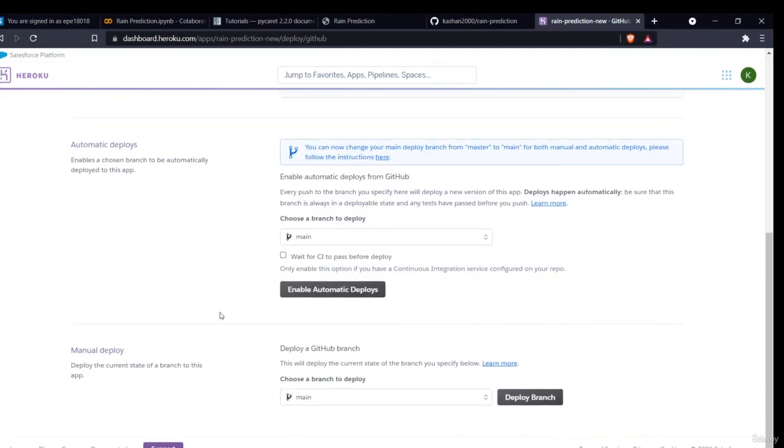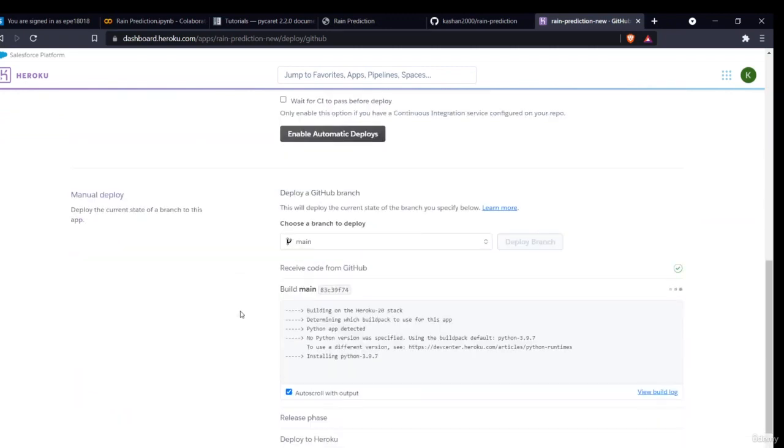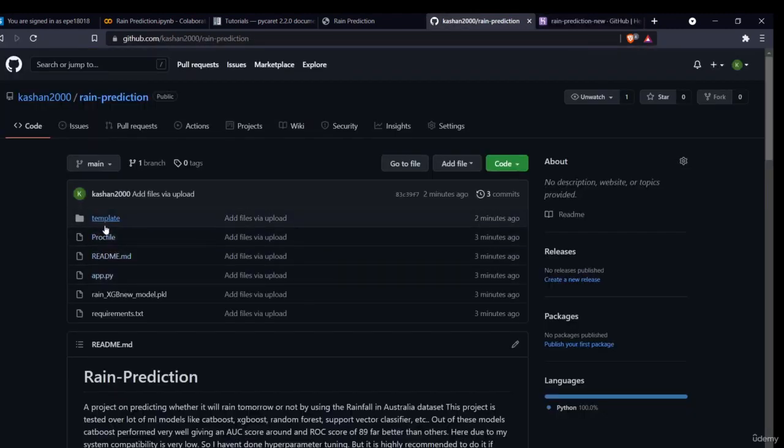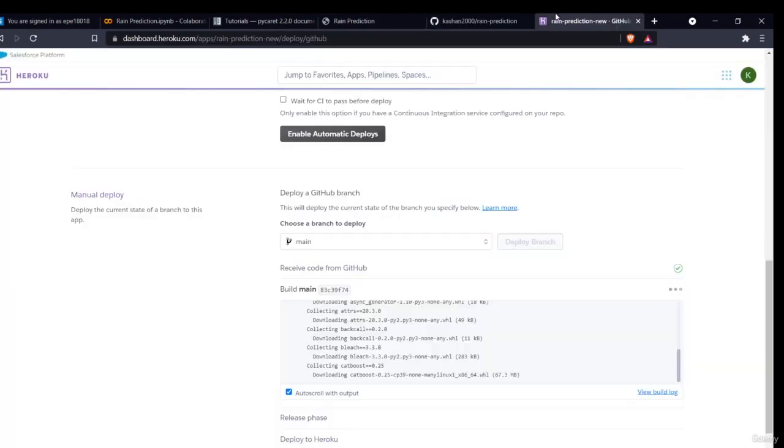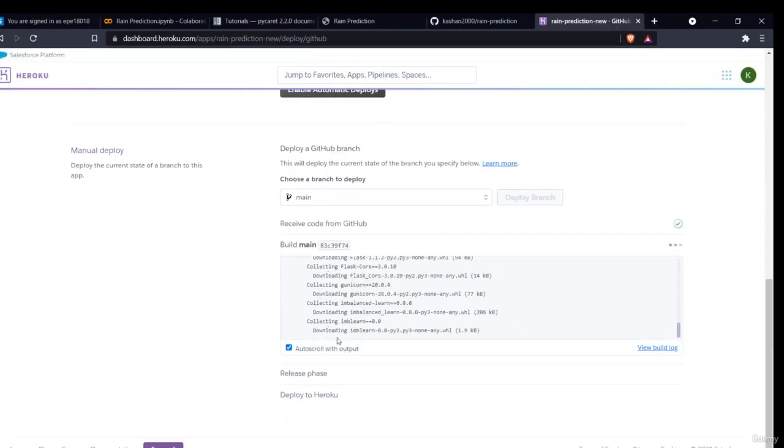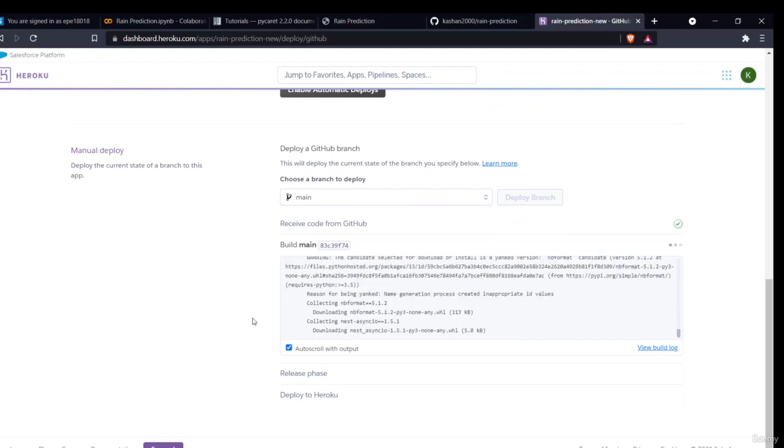Now we have to deploy our model. There are two ways: first is the automatic deploy, and second is the manual deploy. In this it will be deploying to your branch only. So I'll simply click on deploy branch. Now it will take all the requirements which were necessary. It will install all the different packages and tell you what the different requirements are. The necessary files are the Procfile, the requirements file, and all the other things. It is just downloading everything.